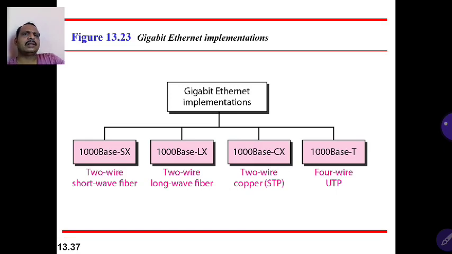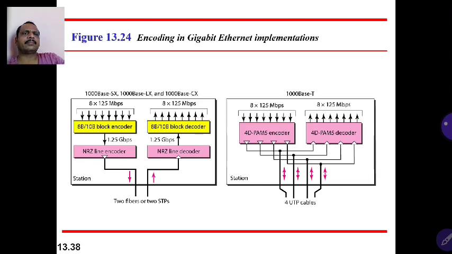So the Gigabit Ethernet implementations are 1000Base-SX, 1000Base-LX, 1000Base-CX, 1000Base-T. 1000 indicates 1000 Mbps. Base is nothing but baseband, the digital signal. SX is shortwave fiber. LX indicates long wave fiber. CX indicates copper. T indicates twisted pair.